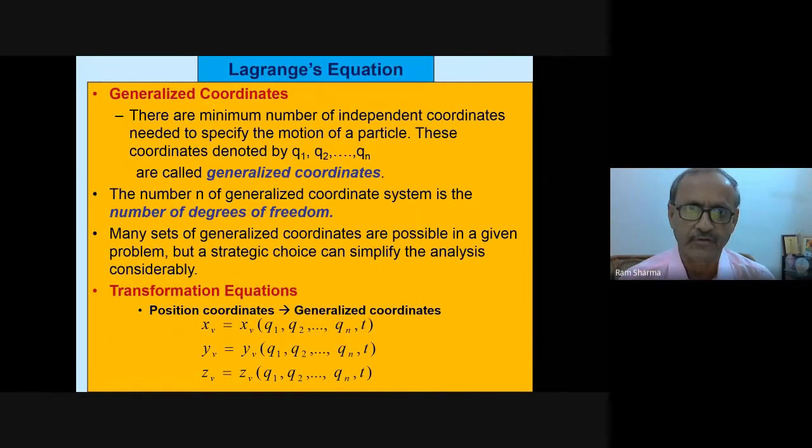So, Lagrange equations, generalized coordinates. There is a minimum number of independent coordinates needed to specify the motion of a particle. These coordinates, denoted by q1, q2, ..., qn, are called generalized coordinates. The number n of generalized coordinates is the number of degrees of freedom. Many sets of generalized coordinates are possible in a given problem, but a strategic choice can simplify the analysis considerably. Transformation equations from position vector to generalized coordinates: x_ν is a function of q1, q2, ..., qn and t. Similarly y and z.